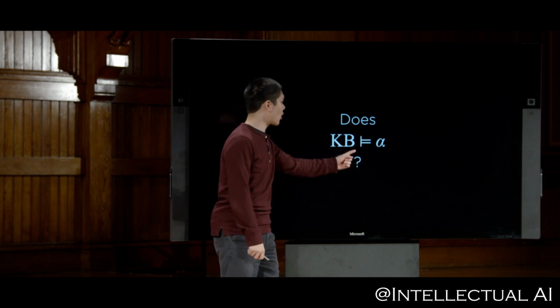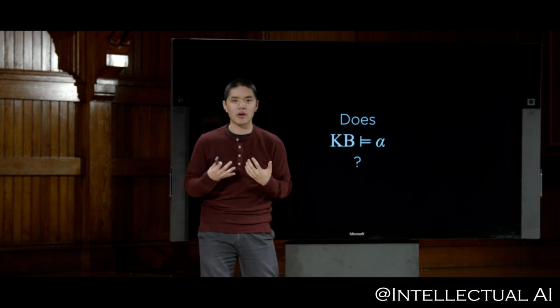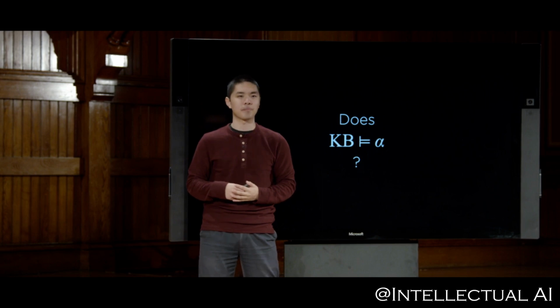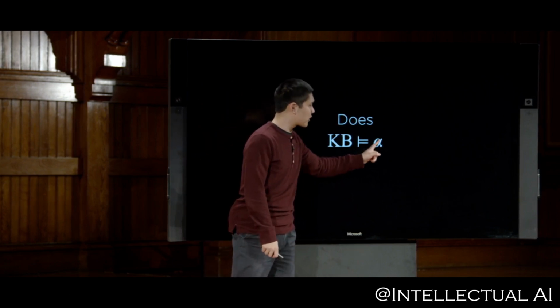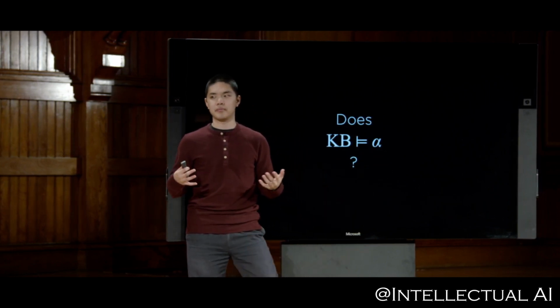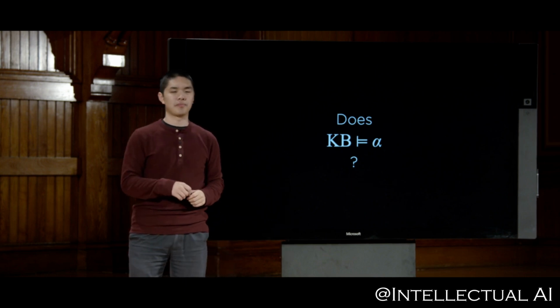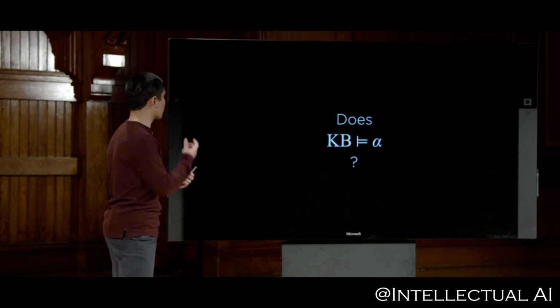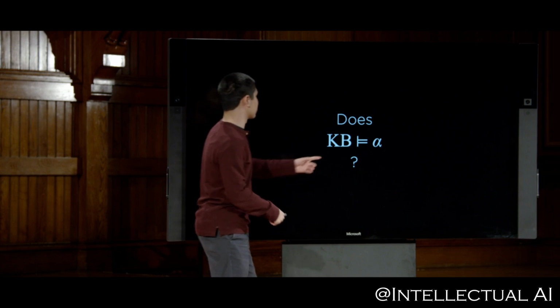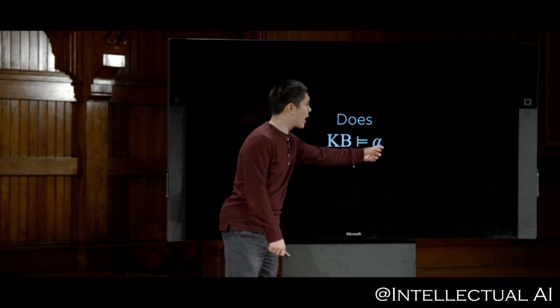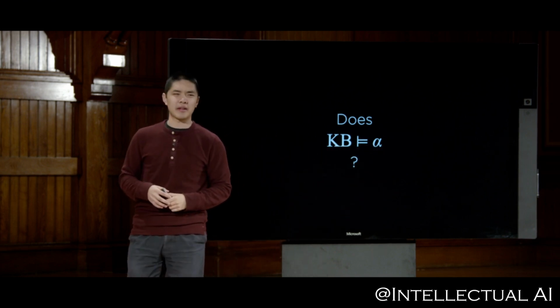In other words, using only the information we know inside of our knowledge base, the knowledge that we have access to, can we conclude that this sentence alpha is true? And that's ultimately what we would like to do. So how can we do that? How can we go about writing an algorithm that can look at this knowledge base and figure out whether or not this query alpha is actually true?